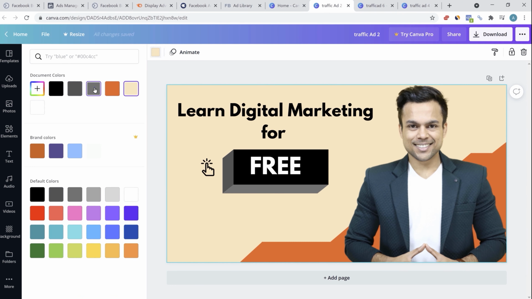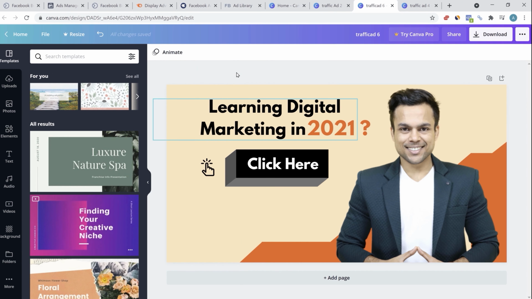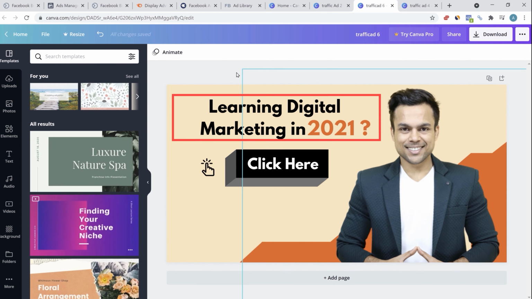Similarly, this element, this is a symbol that I added. The tagline of my course is Learn Digital Marketing for Free. So this is what I added. Image of me. People connect with people. So it's good to add a human image and also an image which is straight looking into the eyes of the camera because that will help in increasing the CTR, which is click-through rate. It's a very basic image that I created. It's not a very professional looking image, but just for show purposes, I created this image. Here again, I created a second version of the same image, Learning Digital Marketing in 2021.